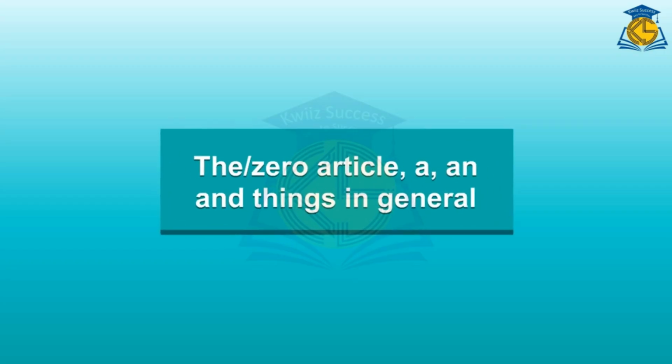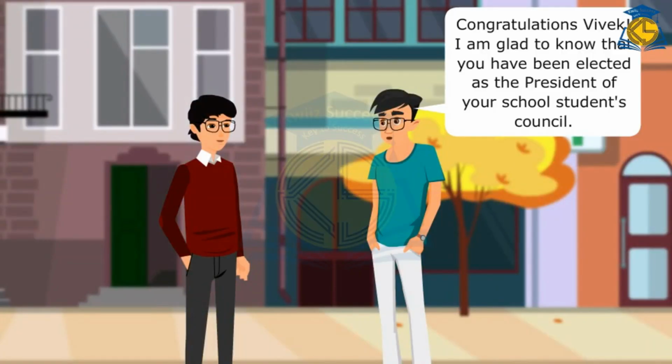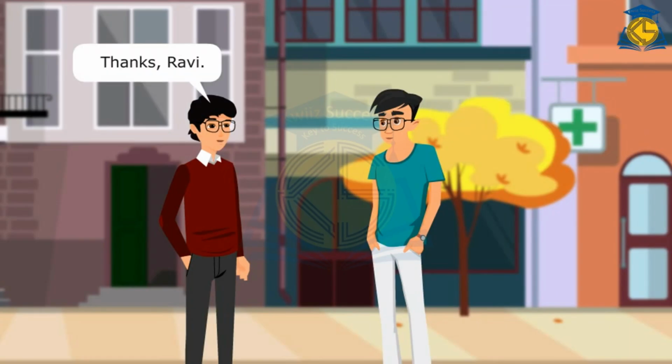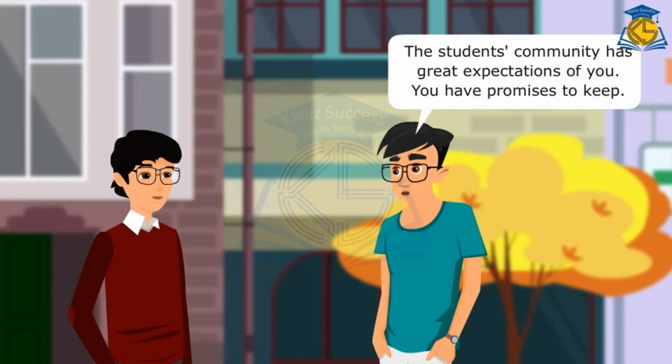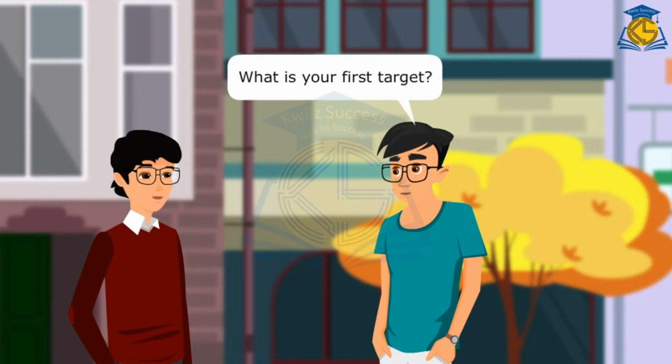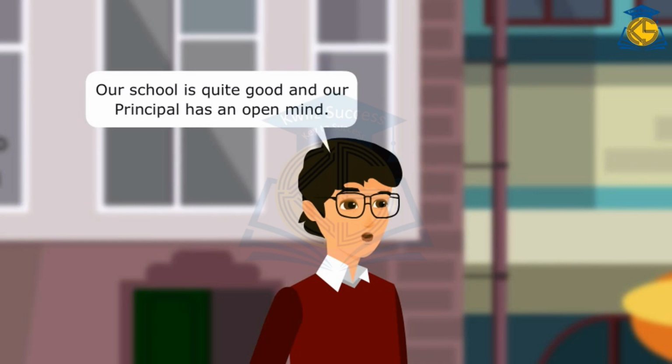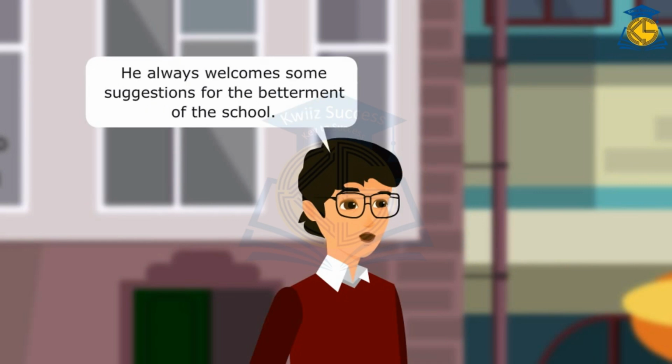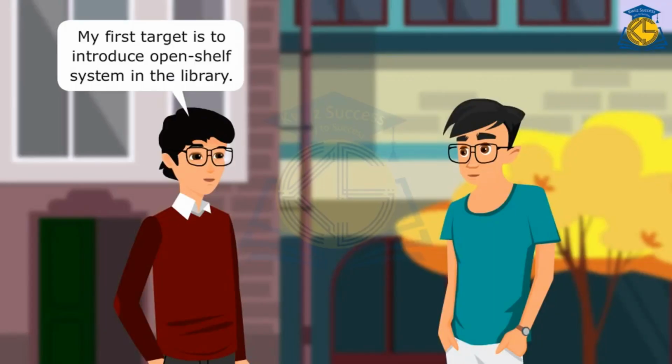The zero article, a, an, and things in general. Congratulations, Vivek. I'm glad to know that you have been elected as the president of your school students' council. Thanks, Ravi. The students' community has great expectations of you. You have promises to keep. Yes, I will fulfill them. What is your first target? Our school is quite good and our principal has an open mind. He always welcomes some suggestions for the betterment of the school. My first target is to introduce open shelf system in the library.